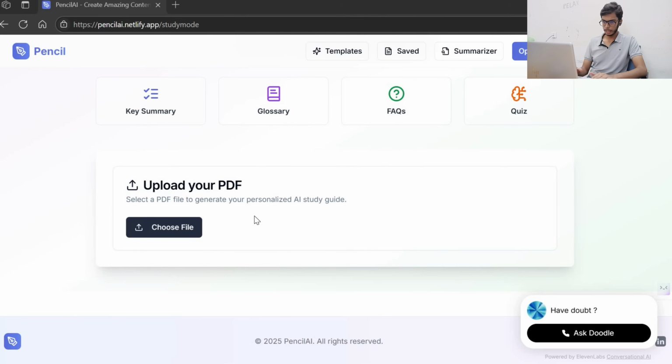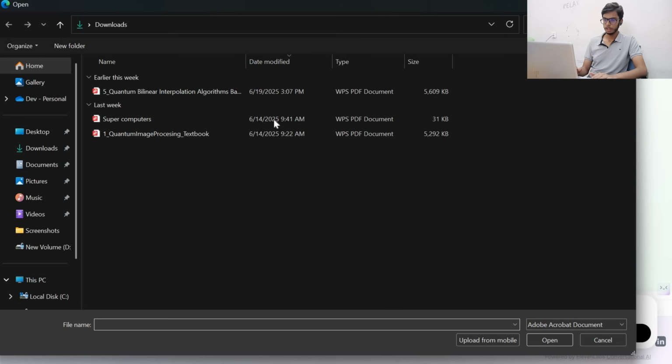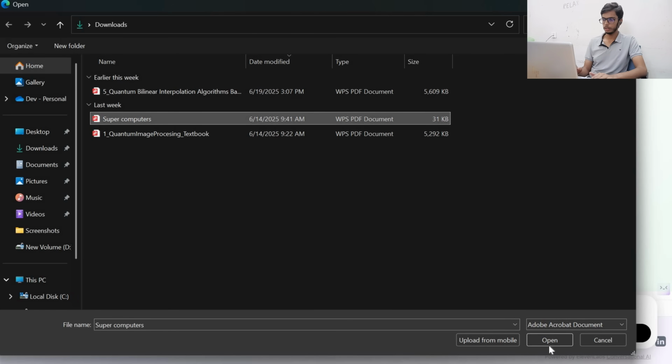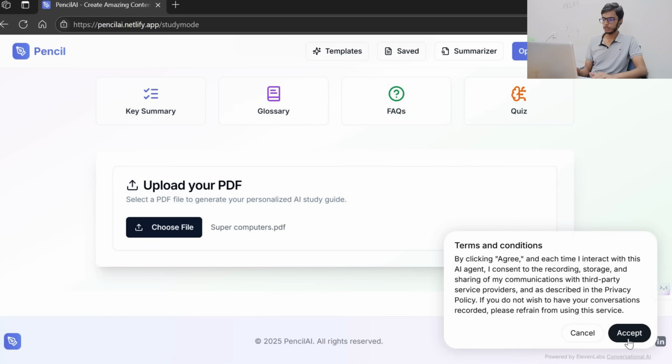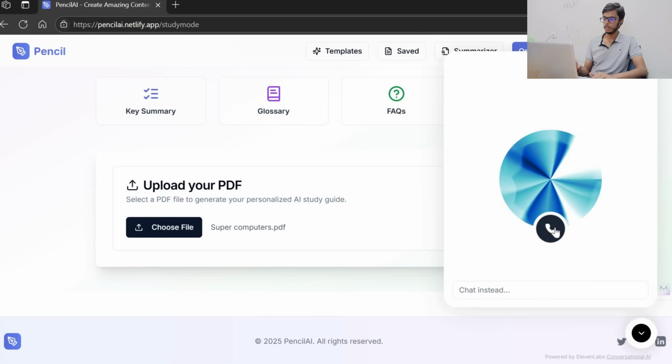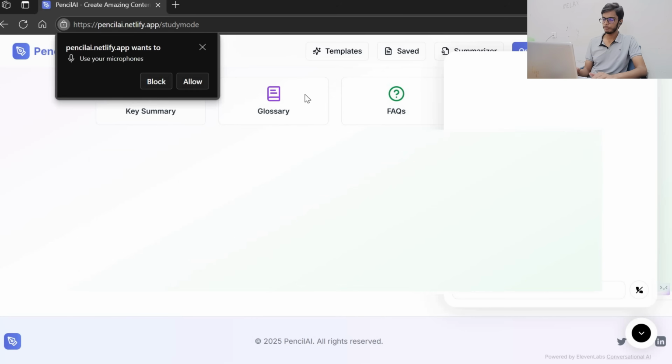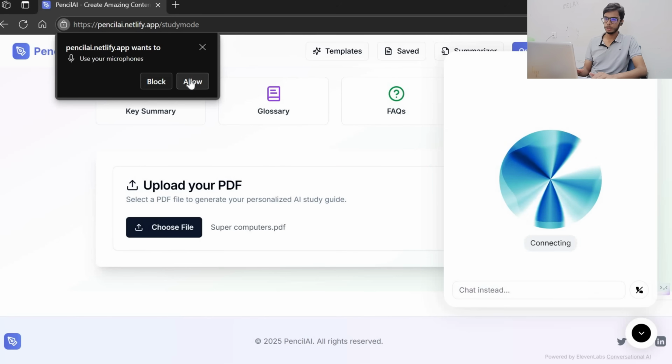So now I'm uploading a PDF. Let's say I'm uploading this supercomputers PDF. Yeah, supercomputers. I have uploaded the PDF of supercomputers, and when you click on Ask Doodle, you need to accept the terms. And when you click on this, just allow the permissions.